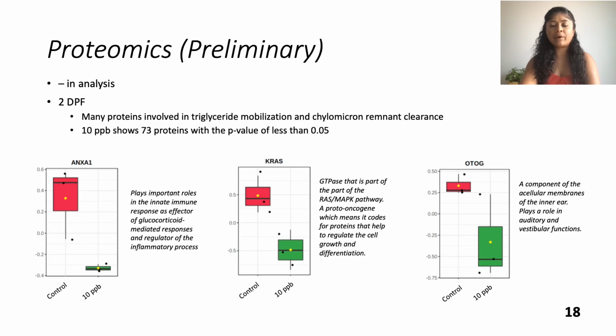ANXA1 plays an important role in innate immune and inflammatory responses, while CRAS regulates cell growth and differentiation. OTOG plays an important role in auditory and vestibular functions. These preliminary results provide some insight, however, more analysis of the data is still underway.